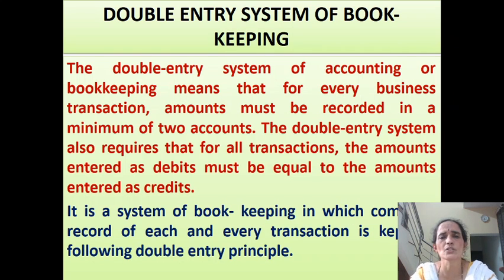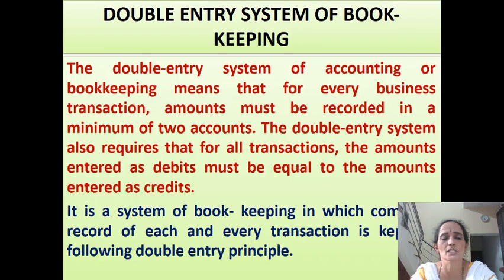Then, what is the double entry system of bookkeeping? As the very name indicates, double entry system of bookkeeping is a system of bookkeeping in which both the aspects of each and every transaction is recorded in the books of each party, that too in two opposite directions. Both the aspects, double aspects of a business transaction are recorded.